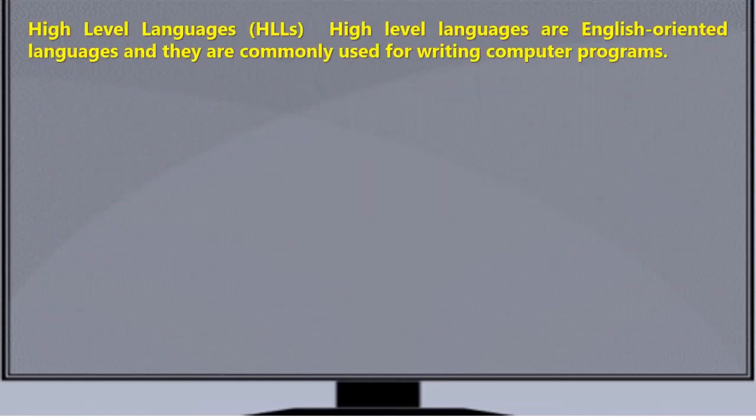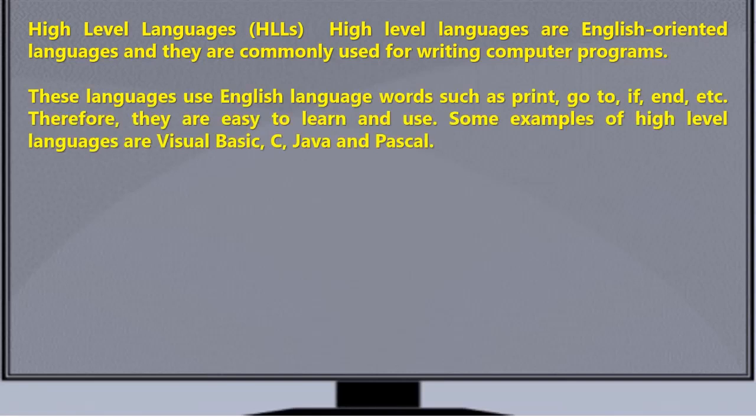Now, high-level language. High-level languages are English-oriented languages and they are commonly used for writing computer programs. These languages use English language words such as print, go to, if, and, etc. Therefore, they are easy to learn and use. Some examples of high-level languages are Visual Basic, C, Java, and Pascal.